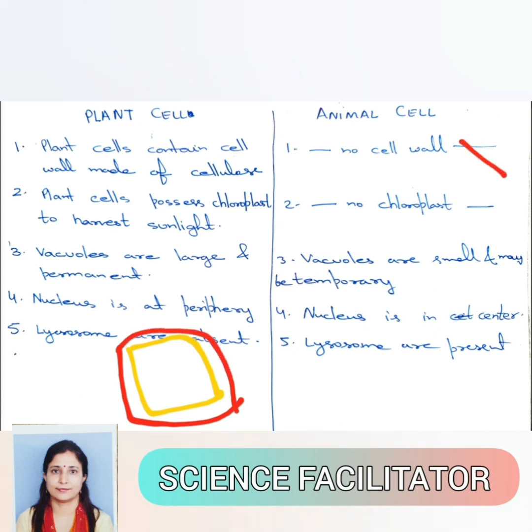Plant cell possesses chloroplast, as I told earlier also, but animal cell has no chloroplast. In case of plant cell, vacuoles are very large in size and permanent, but in animal cell, vacuoles are